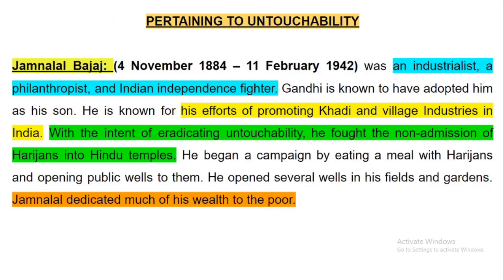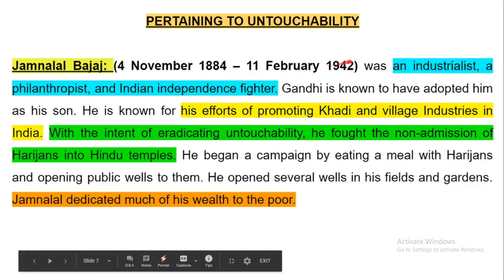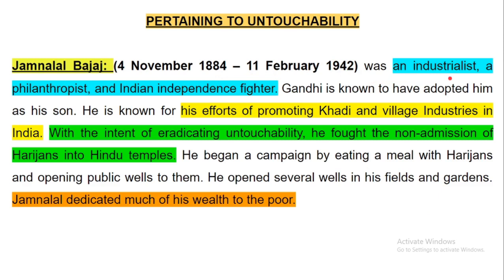Now next we will discuss the reformers pertaining to untouchability. So who worked for untouchability? That is Jamnalal Bajaj. Jamnalal Bajaj, born in the year 1884 and died in the year 1942, was an industrialist, a philanthropist and an Indian independence fighter. Gandhiji is known to have adopted him as his son.